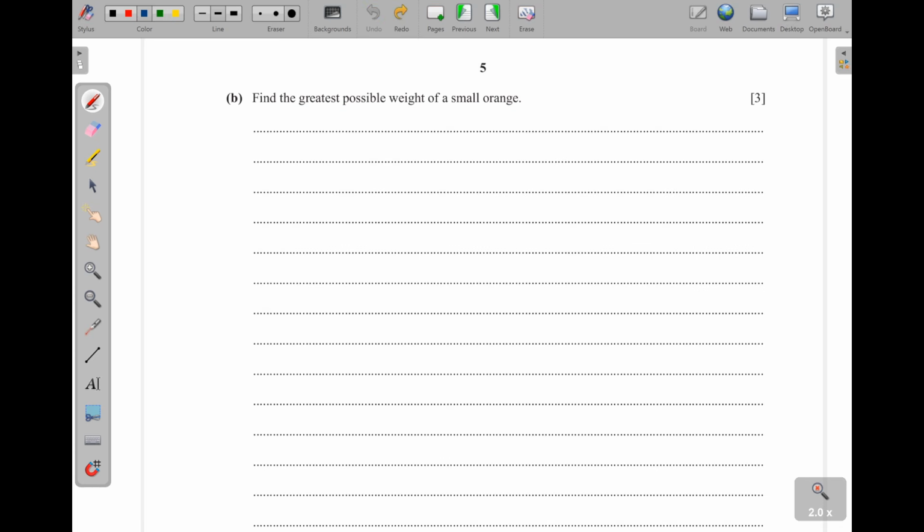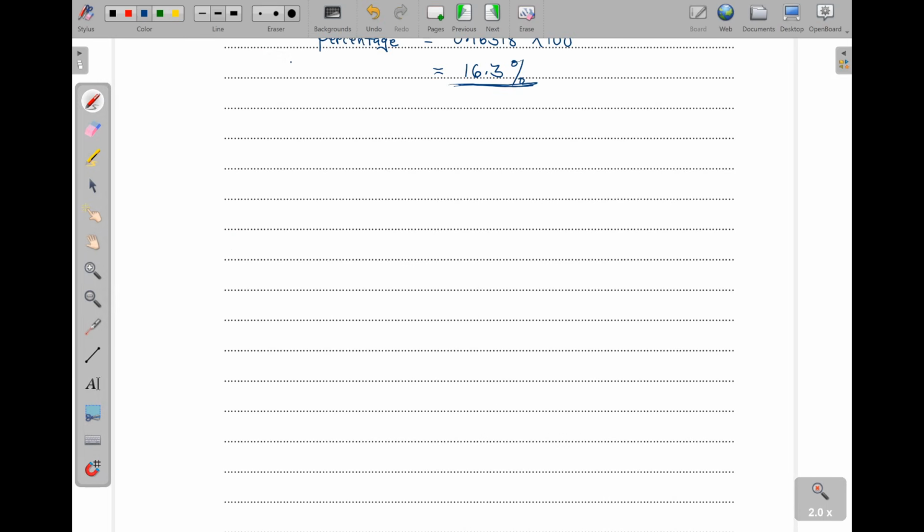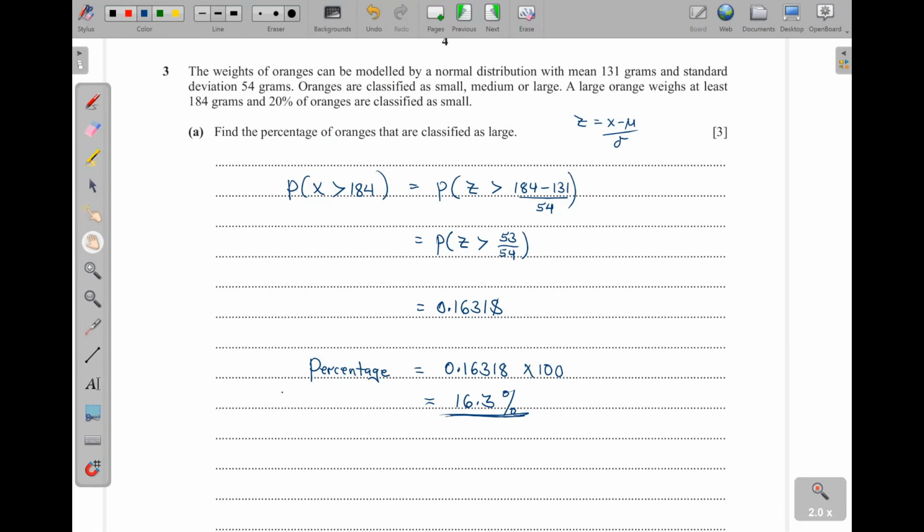Part B, find the greatest possible weight of a small orange. Greatest possible weight of the small orange. Now, we are given here that 20% of the oranges are classified as small. That means you have a range from this to this. It is 20%. Okay?